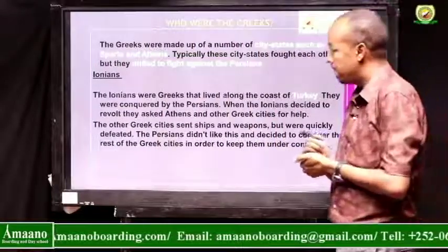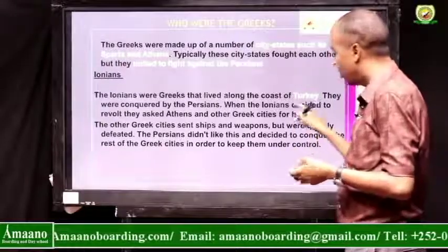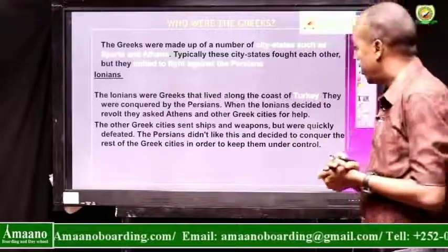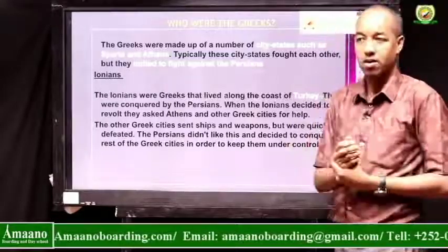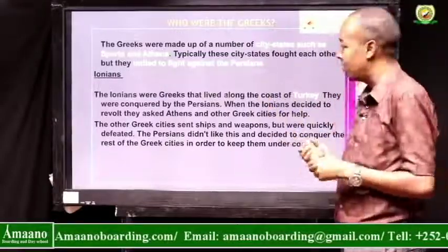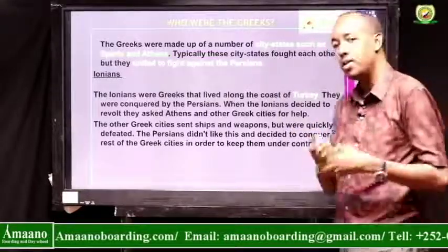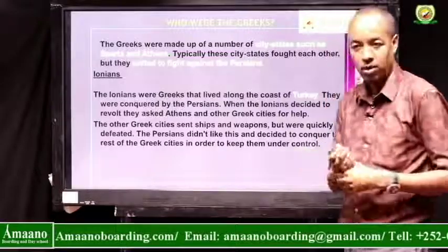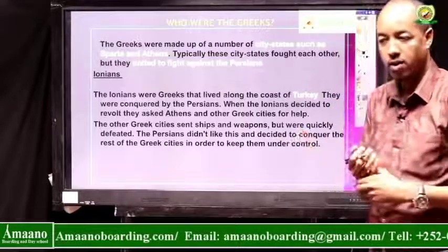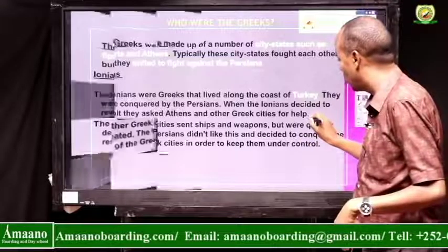So from this point, you have to understand. First, the Ionians were Greeks who lived on the coast of Turkey, and suddenly the Persians conquered them. So they sent for help from other Greek city-states like Athens. Athens and other Greek cities sent help to save their brothers, the Ionians, from Persian captivity. But Persia was more powerful and defeated them even with the help that was sent. Persia did not like Greeks helping one another and coming against them, so they started the war against all the Greeks.